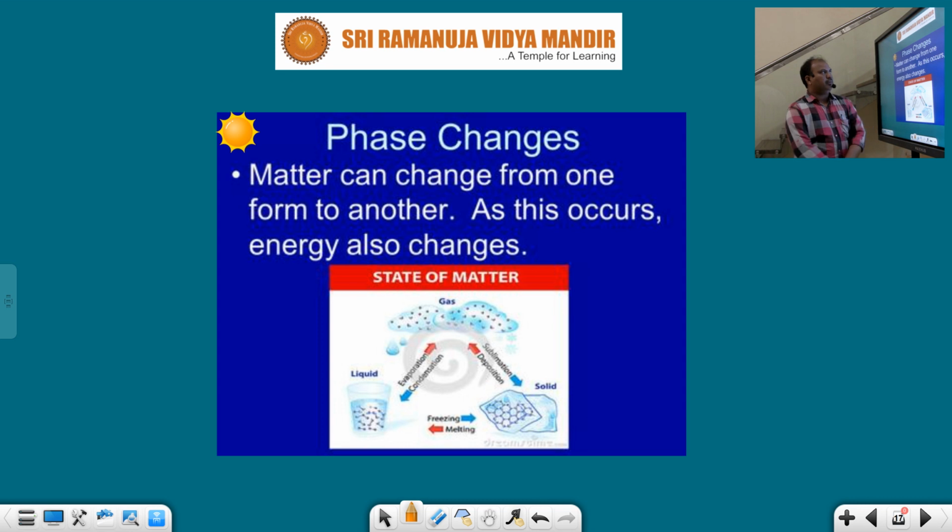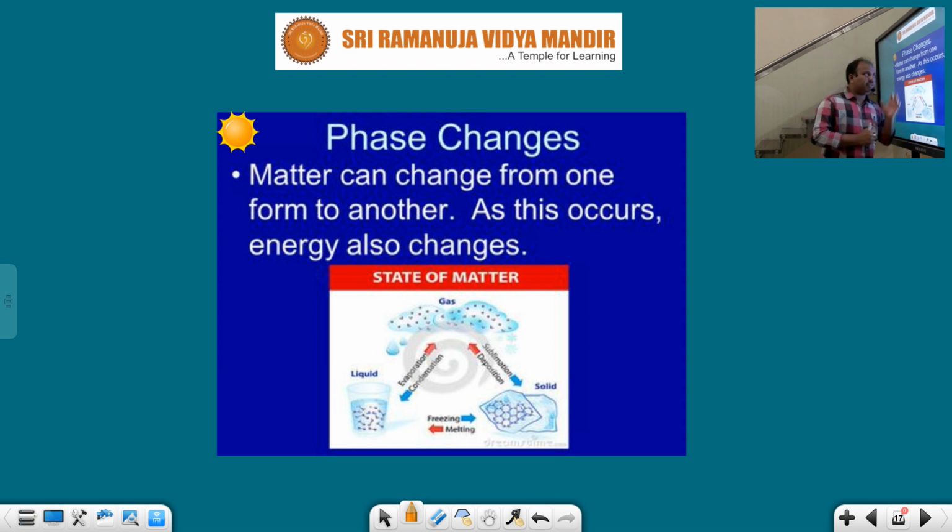Next, in the states of matter, another subtopic is phase changes. This is a very, very important topic. Generally, matter can change from one form to another form. For suppose you take ice. Ice kept outside the freezing chamber of the fridge can change into water. Whenever you take this water in a pot and heat it, the water converts into water vapor. That means the state of the matter can change from one form to another form. The state change is nothing but a phase change. So every matter changes phase from one form to another form.